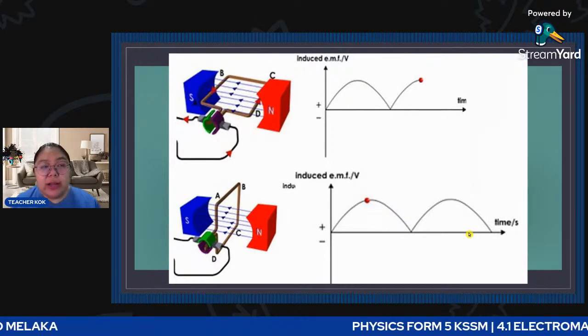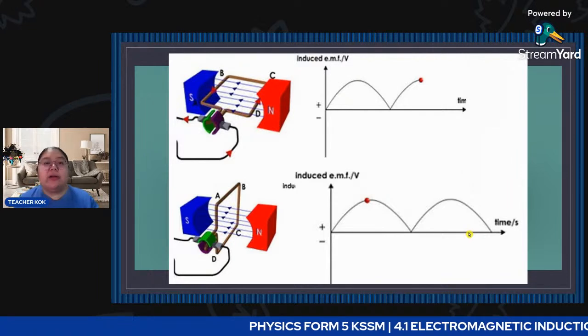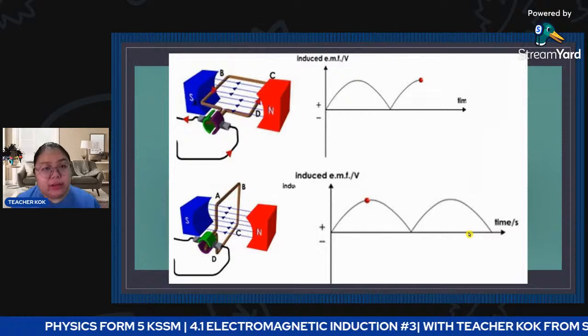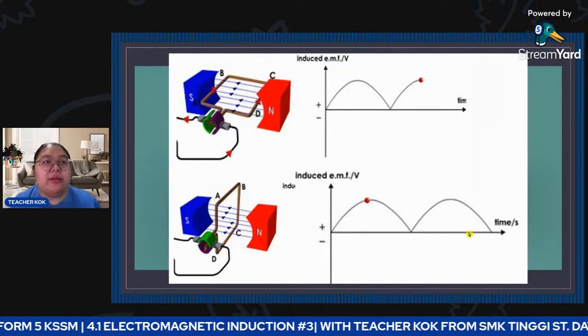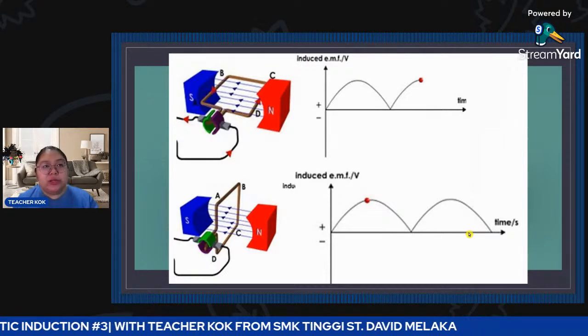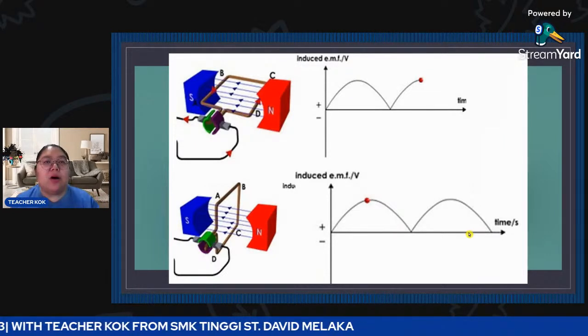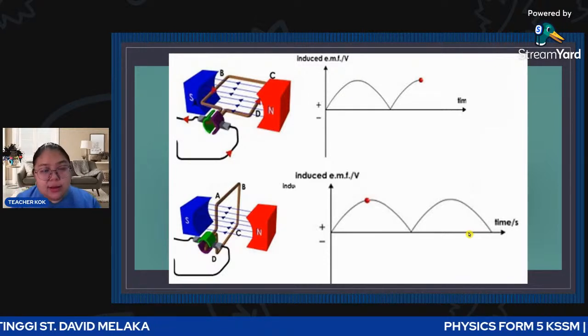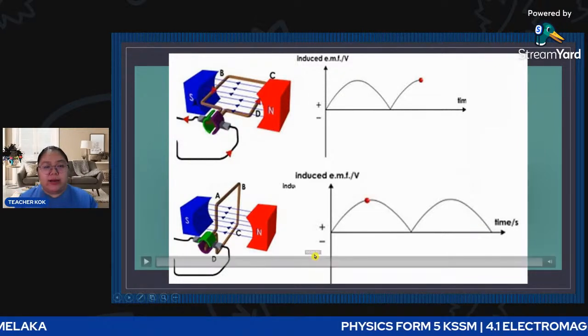So this is a direct current generator. Remember, when you see the word generator, we use the right hand. And if you want to produce direct current, we use a commutator, or split rings.